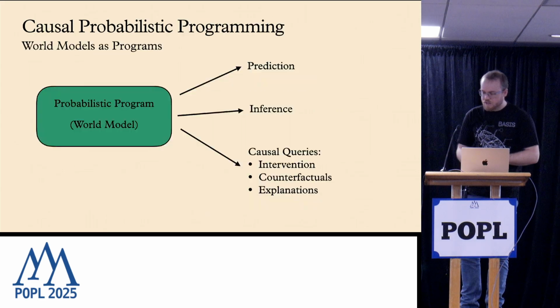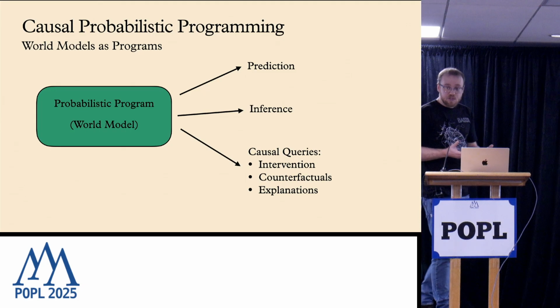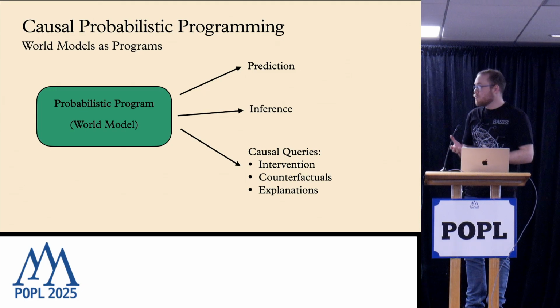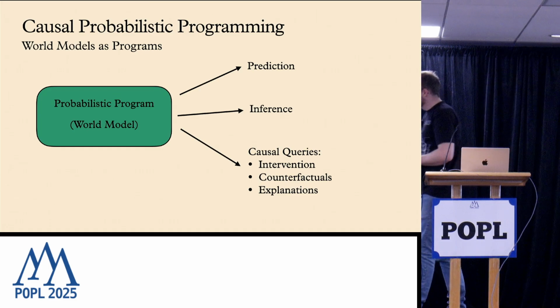But we think that the needs of the Mara agent are actually very well satisfied by probabilistic programs, and in particular by probabilistic programs that we can ask causal questions of. So we can think of a probabilistic program as a pretty good representation of a world model, as a way to predict what might happen next in a world. And by using probabilistic programming, we can do all of the things that I said that we wanted to be able to do with these agents.